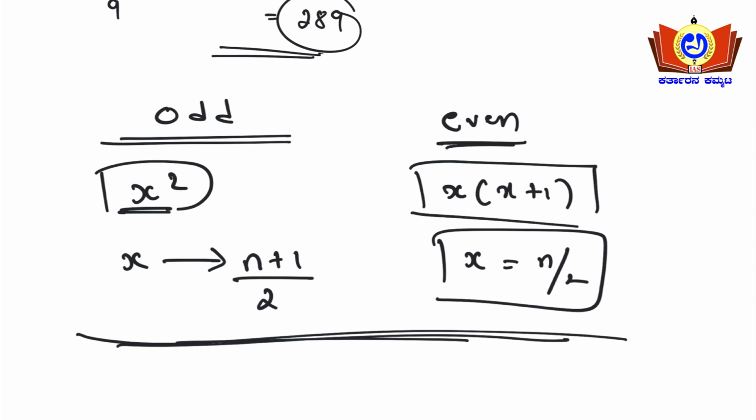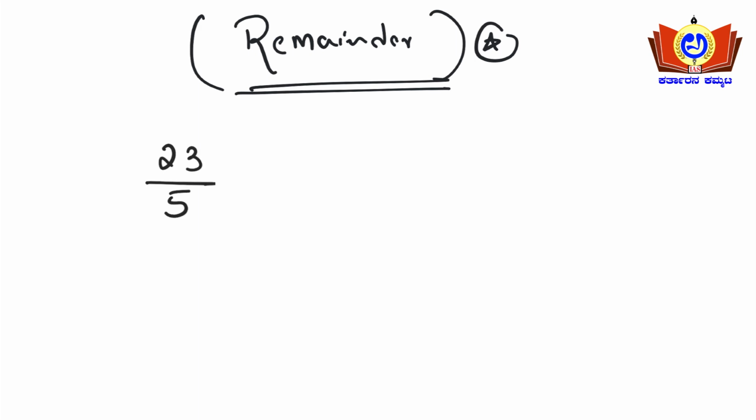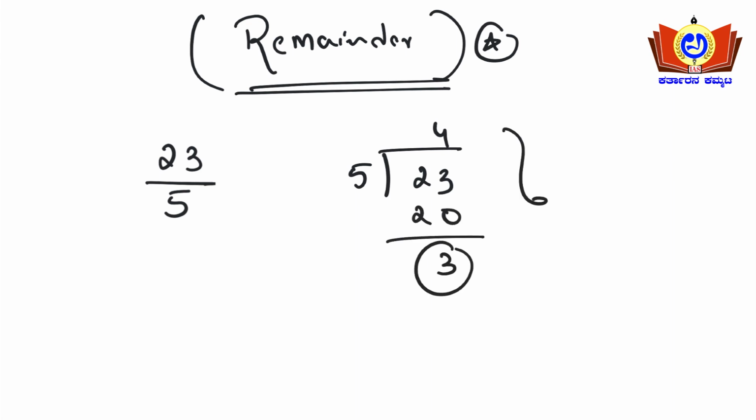So moving on to the next concept. The next concept is finding the remainder, friends. This is the last topic for today's class. See, if the question gives a fraction, 23 upon 5, and asks you to find the remainder, what you will do is write 5 into 23. So 5 4s are 20, so the remainder is 3 here. This is the basic type of how we will be solving the problem here.